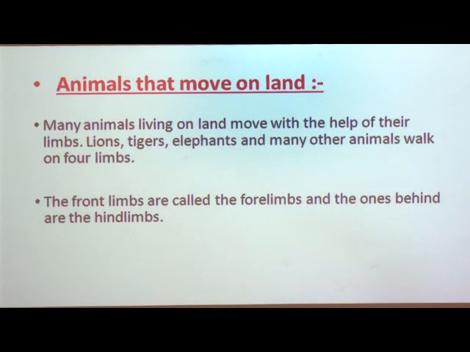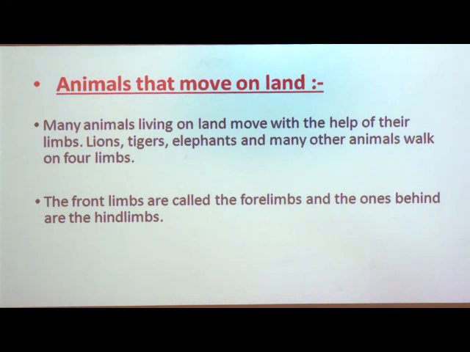First of all, we will see the animals that move on land. Many animals that live on land move with the help of their limbs. Limbs means legs. Animals such as lions, tigers, elephants and many others walk on their four limbs.